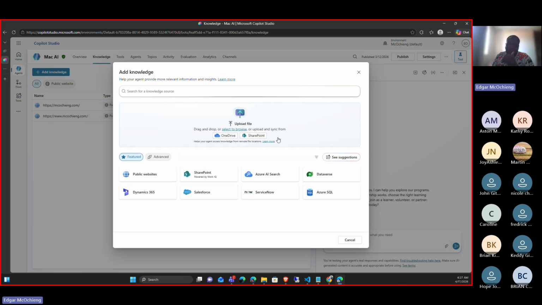Organizations store their files in SharePoint. That's like an organizational website where they store all their documents. In OneDrive, this is where I store my personal documents. In my personal OneDrive, I have a lot and a lot of documents. When I connect my OneDrive to my agent, I can actually ask about any documents available in my OneDrive. Let's say, for example, I have a particular document, I can't really remember the name that I saved it as, and because I have a lot of documents, I cannot find it.